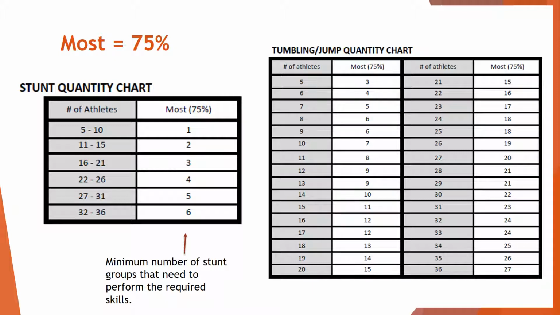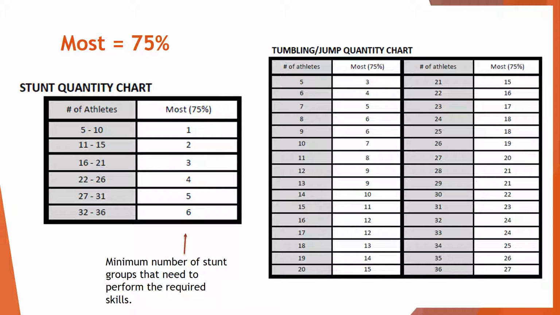Teams will receive credit for stunt difficulty if they have the required number of stunt groups perform a skill synchronized or in a ripple. For example, if I have 16 athletes on my team, I would need to have a minimum of 3 stunt groups perform the skill to receive difficulty credit for the skill.